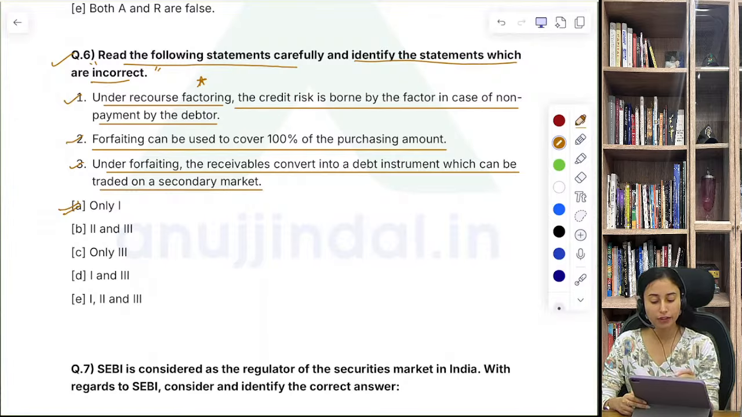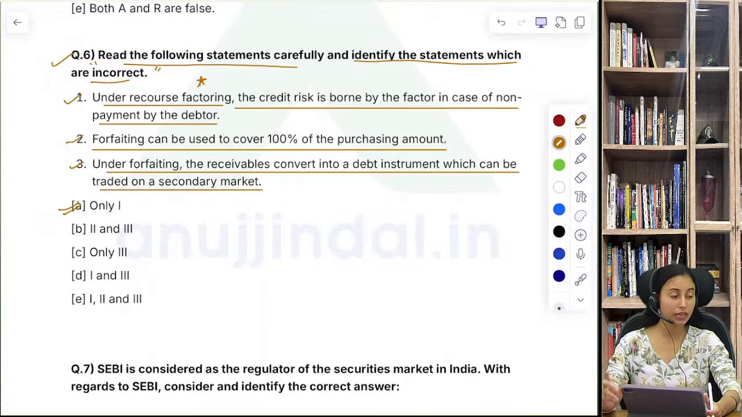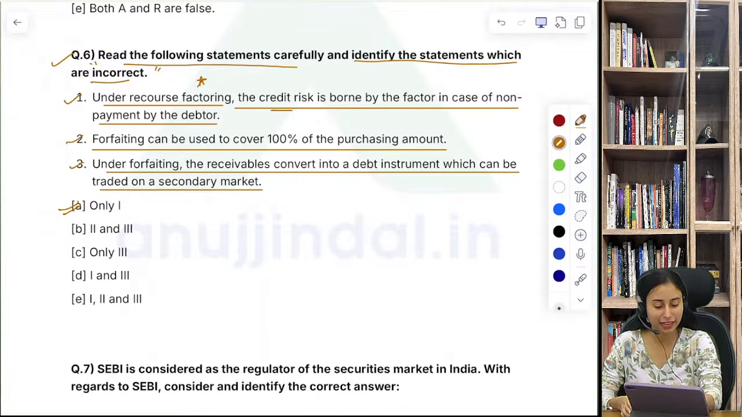देखिए recourse factoring क्या होता है? That means recourse factoring is a feature that is there in a factoring service, financial services, right? So होता क्या है? Recourse factoring में the credit risk, in case जिससे आपको पैसे लेने हैं, अगर वो आपको पैसे नहीं देता, then the risk is being borne by the debtor itself.